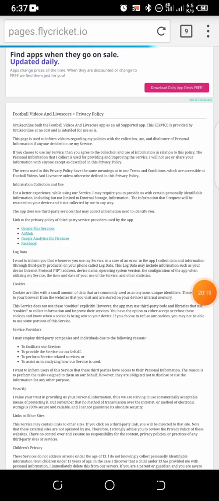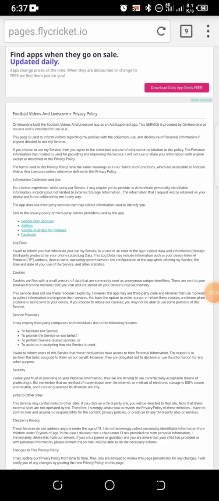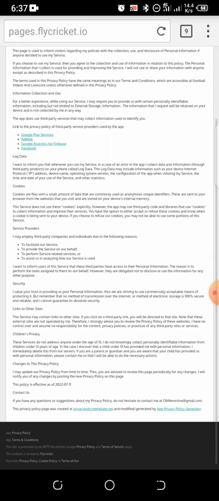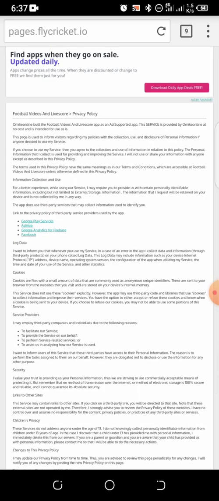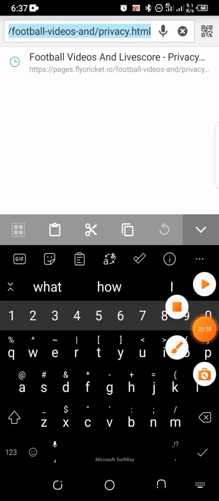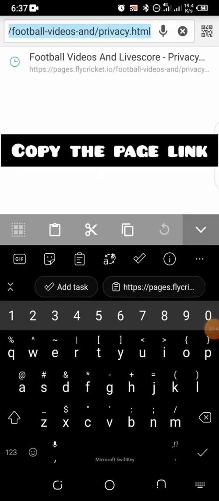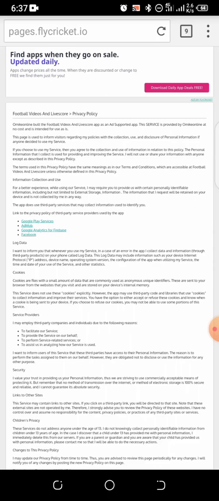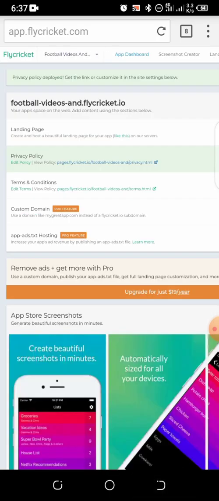So I click on click policy right here. And it brought me to this page. So this is the page, and what am I going to do right now? You can see what it says here: football videos and live score privacy policy. So I'm going to copy this page. So this page has been copied, and that is what I'm going to paste.